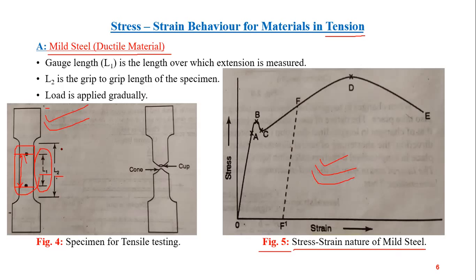L2 is the grip to grip length of the specimen, because in the tensile testing machine, this specimen is held between the jaws or grips of the machine. So only this portion is available for analysis. Okay, and load is applied gradually. In tensile testing, load is always applied gradually.